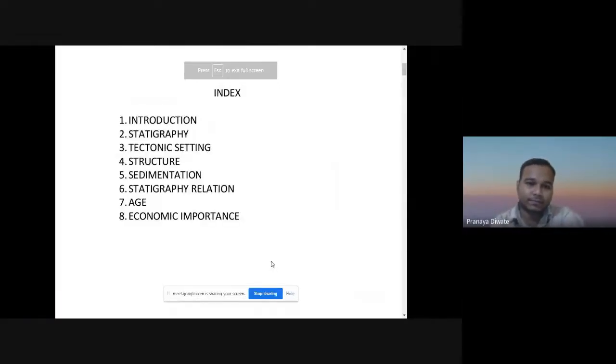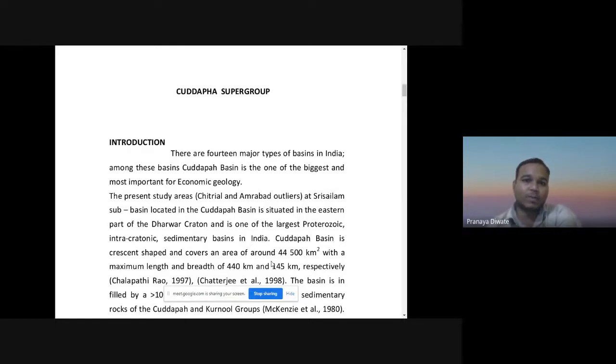Then we will move to the next group, that is the Kadapa supergroup. How was the Kadapa supergroup formed? There are 14 major types of basin in India. Among these basins, the Kadapa basin is one of the biggest and most important for economic geology.